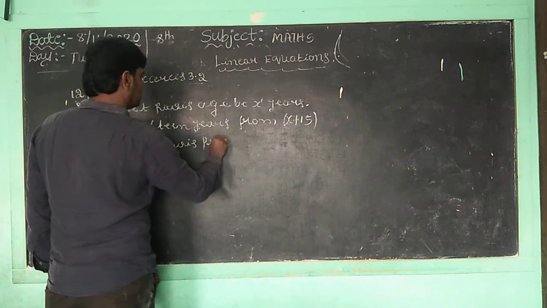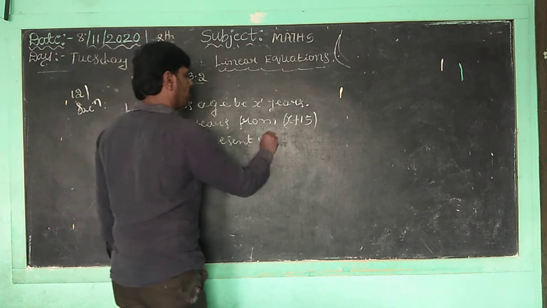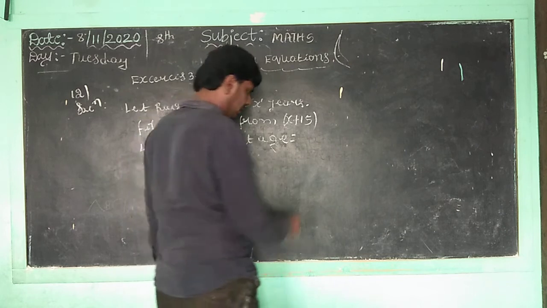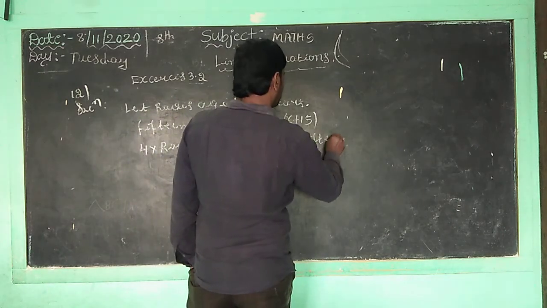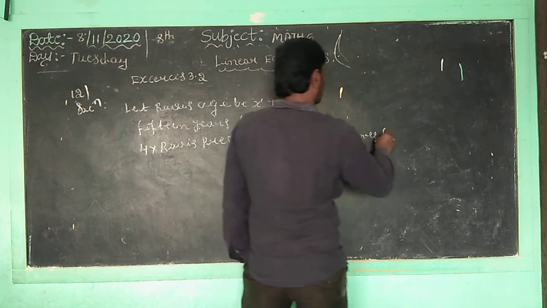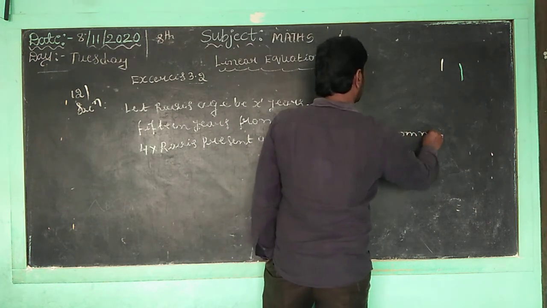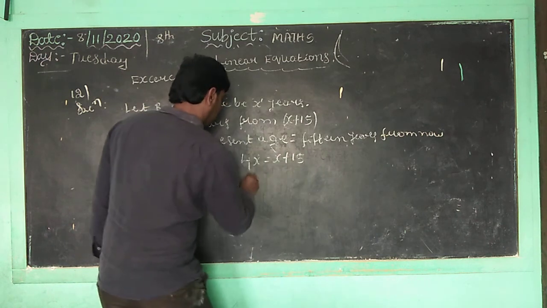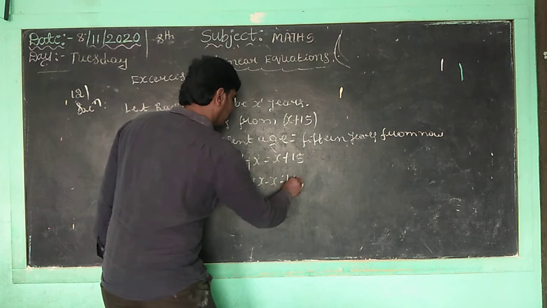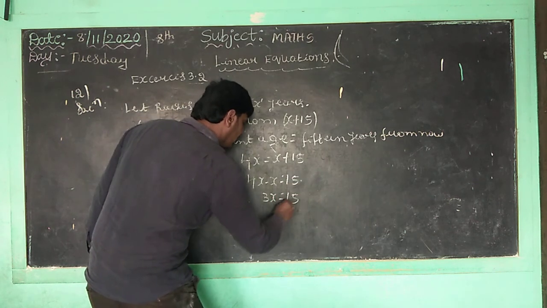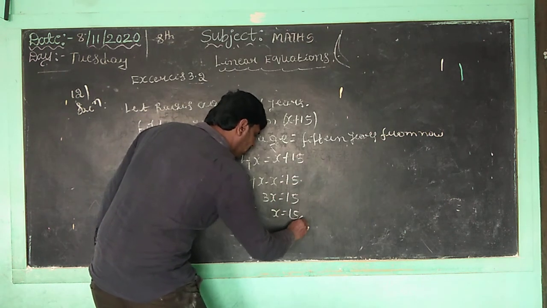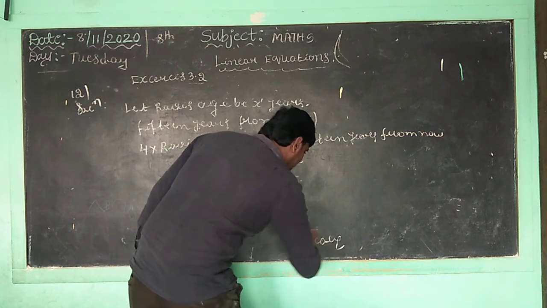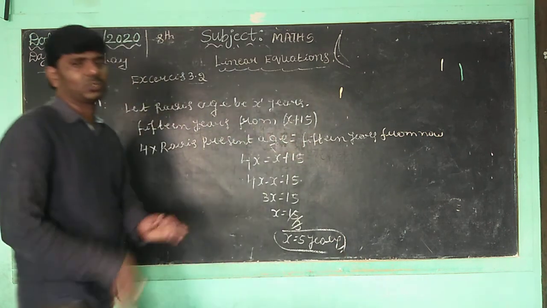So 4 into Ravi's present age is equal to x plus 15 years from now. Correct, students? What is that? 4x is equal to x plus 15, and 4x minus x is equal to 15, and 3x is equal to 15. X is equal to 15 by 3. What is that answer? X is equal to 5 years. Now, Ravi's present age is 5 years. Children, you can understand this one?